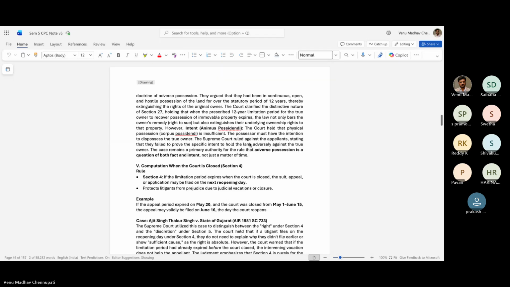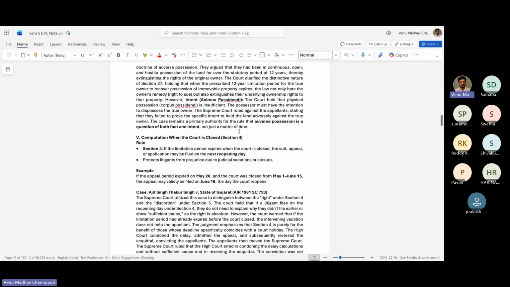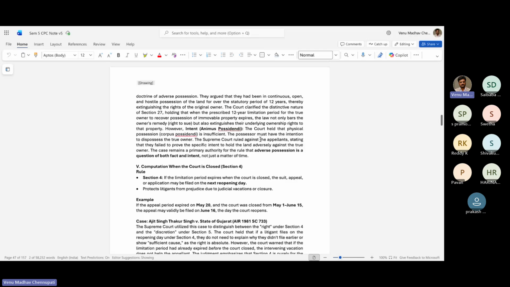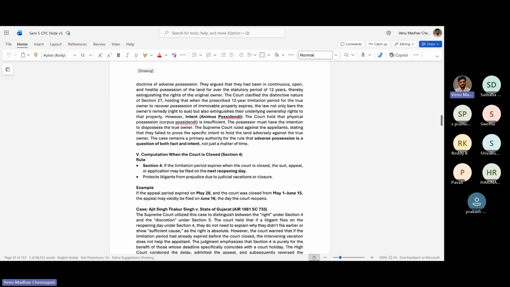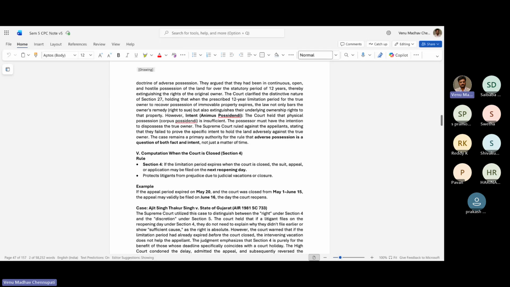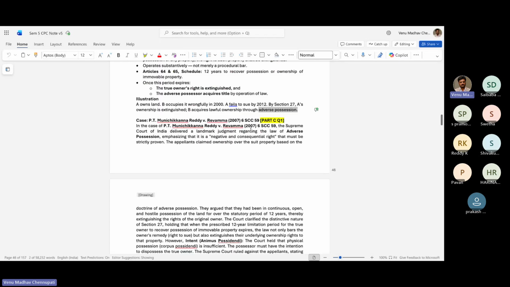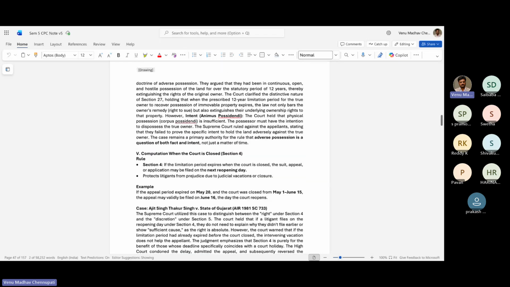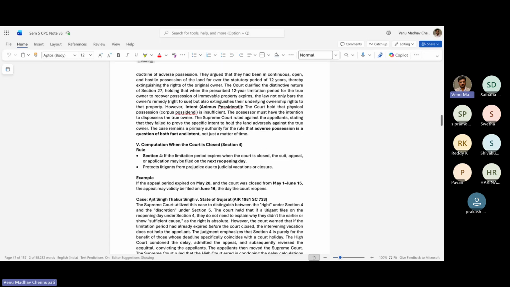Okay, any questions guys? So basically there are like 6 or 7 different scenarios in this. We'll just go through the scenarios one by one. So if you are aware of all the scenarios, then you are sure that you will get this question in part A, part B, and part C. Okay. So first one is section 27.